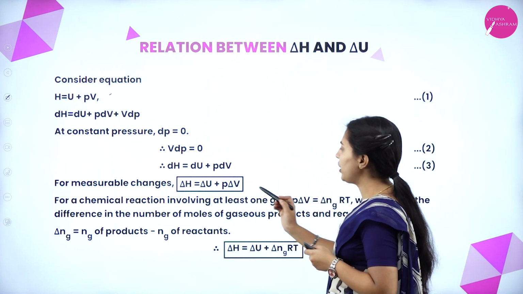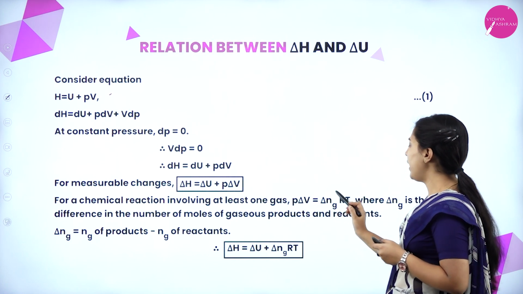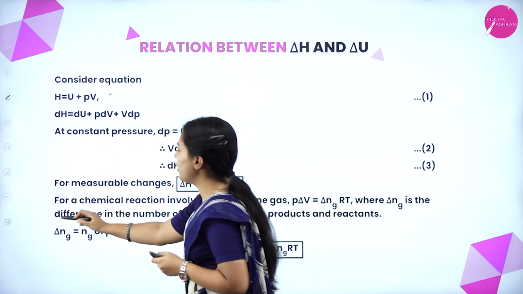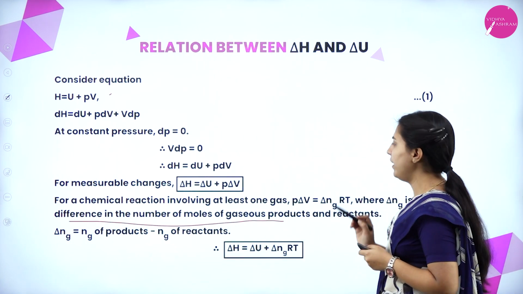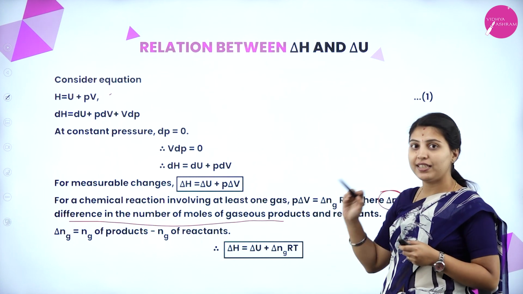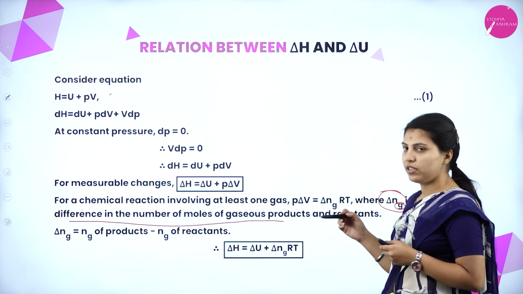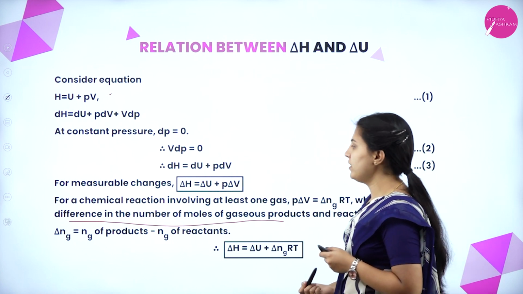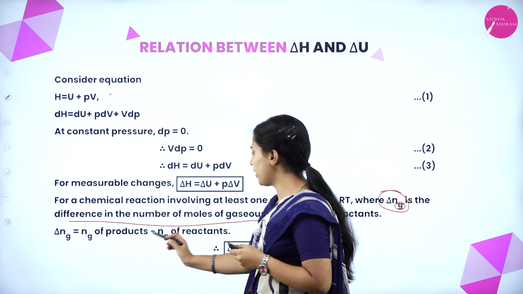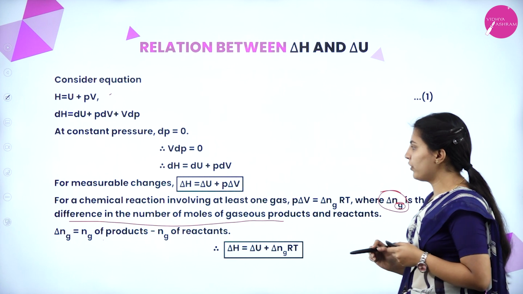For a chemical reaction involving at least one gas, P delta V equal to delta Ng RT, where delta Ng is the difference in the number of moles in the gaseous products and reactants. That's why delta Ng equals number of moles of gaseous products minus number of moles of gaseous reactants.